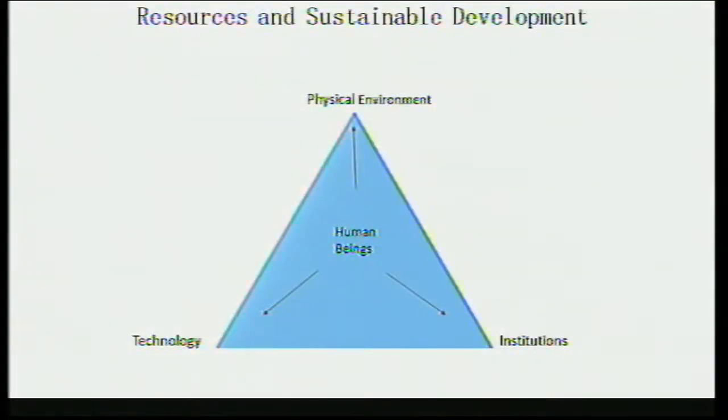Yes, resources may be classified into different categories. Before that, I would like to show this slide, where this triangle is shown. On one side it is written physical environment, then technology, and on one side institutions, and human beings is also written in the center. So what do human beings do? They use technology, and with the help of this technology they interact with the physical environment.